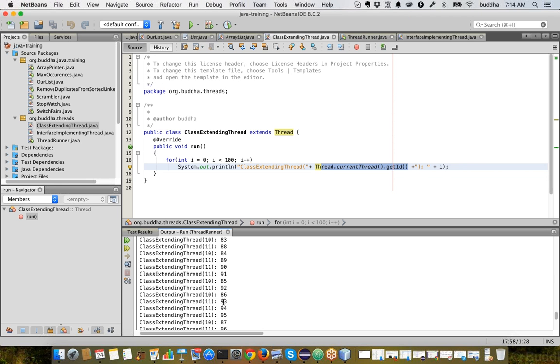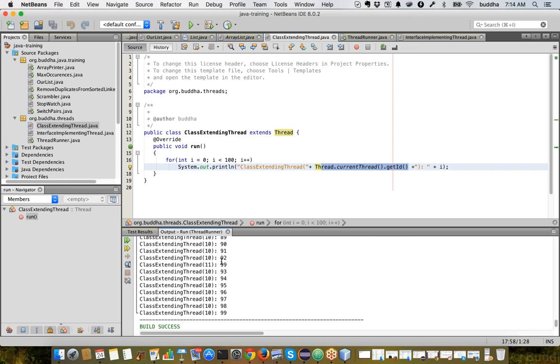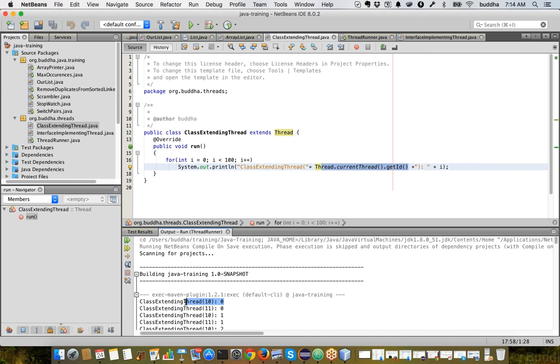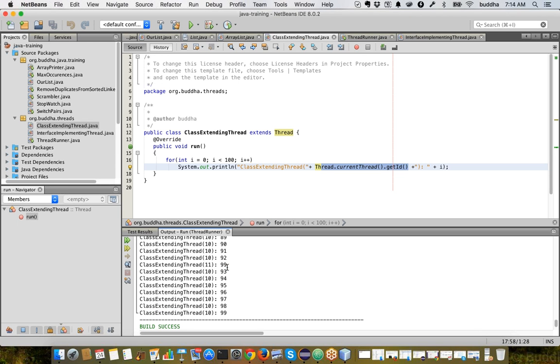One thread may get more time and the other thread may get less time. Now 11 has finished its execution before 10, even though 11 did not start first. That's because 11 has somehow got more time out of the entire execution process. So this is how we can run the same thread simultaneously.